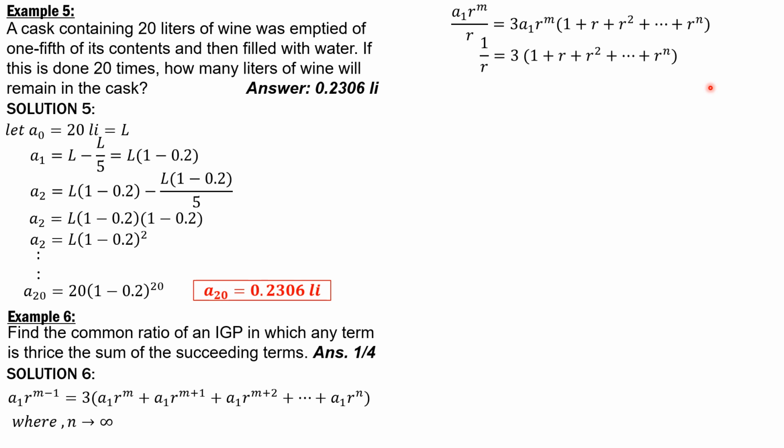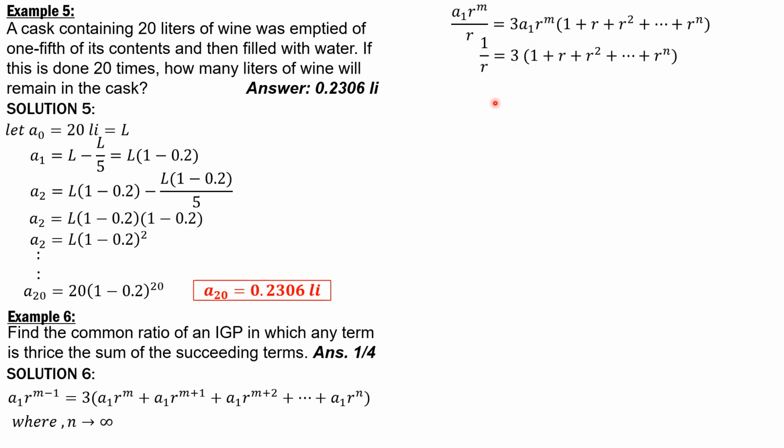Take note that these are in an infinite geometric progression: 1, r, r squared, r cubed, r to the fourth, plus r to the n. The sum of this infinite geometric progression is equal to the first term, which is 1, divided by 1 minus r, if you can remember.